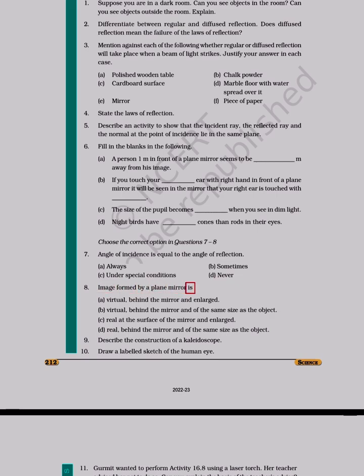8. Image formed by a plane mirror is: A virtual, behind the mirror and enlarged. B virtual, behind the mirror and of the same size as the object. C real, at the surface of the mirror and enlarged. D real, behind the mirror and of the same size as the object.